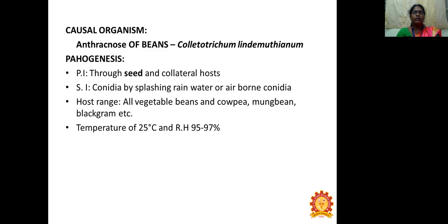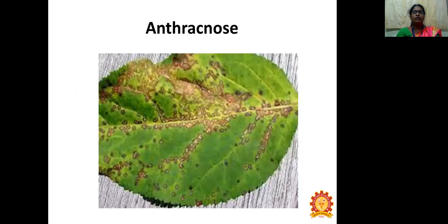Host range: all the types of vegetables, beans, cowpea, mung, black gram, etc. The temperature of 25 degrees Celsius and a relative humidity of 95 to 97% favor the disease. So this is anthracnose disease seen on the pulses.